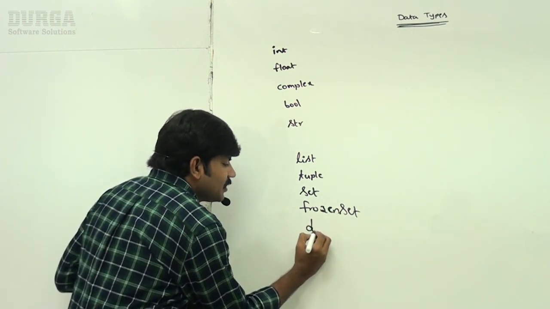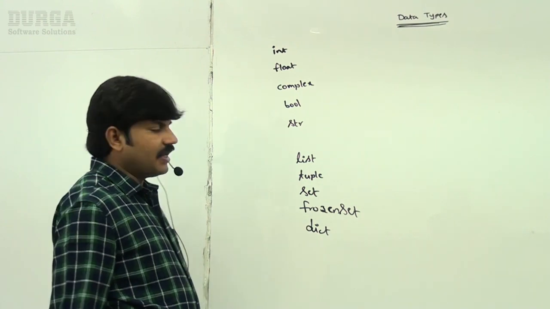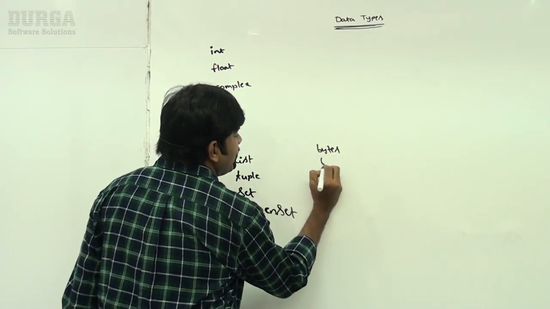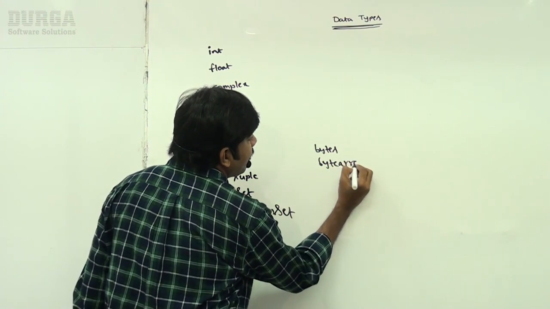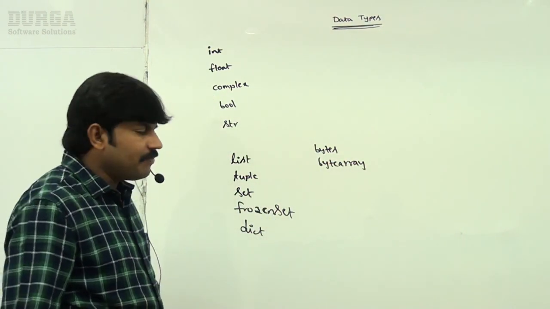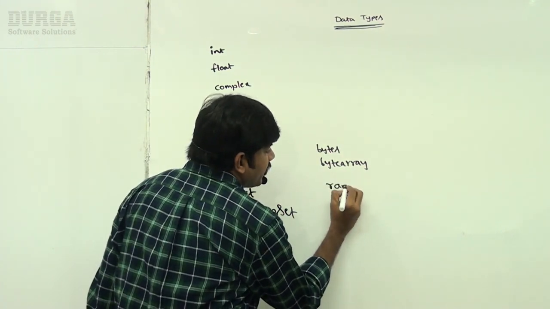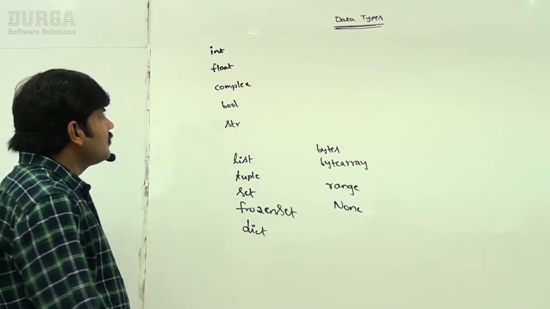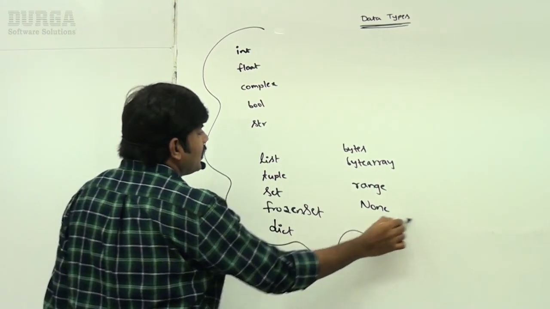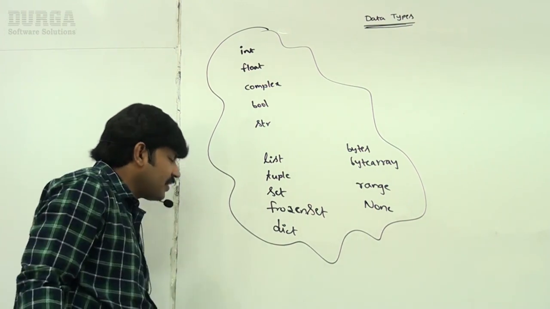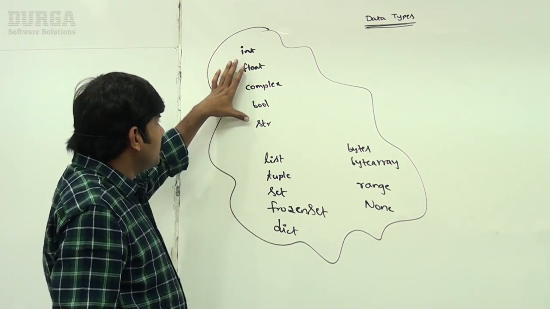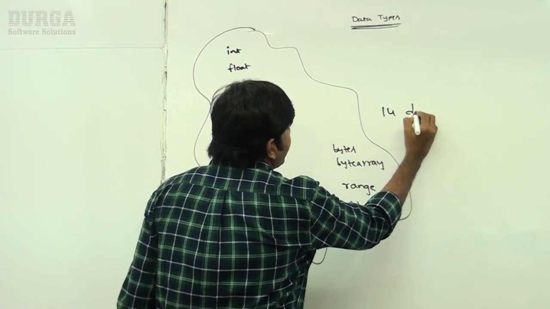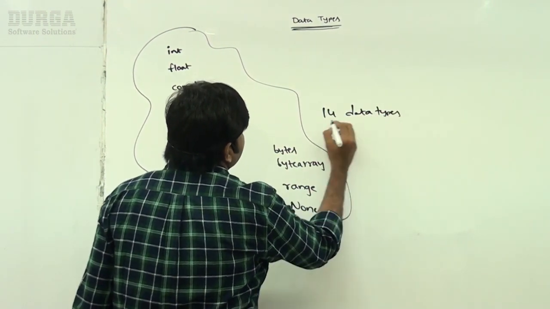Next, dict concept. Dict means dictionary. Next, do you know bytes type? Bytes type. Next, bytearray type. Next, range and then none. These are the various Python inbuilt data types. Have you observed the total? 5 plus 5 plus 4, almost around 14 data types. We have to discuss them in a bit of detail.